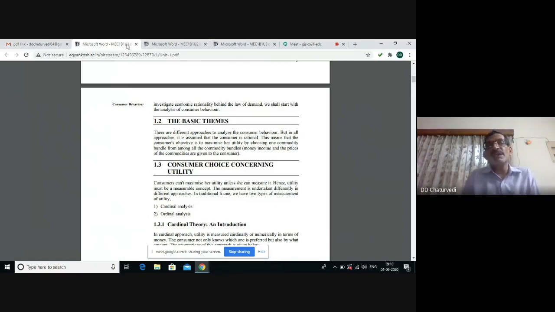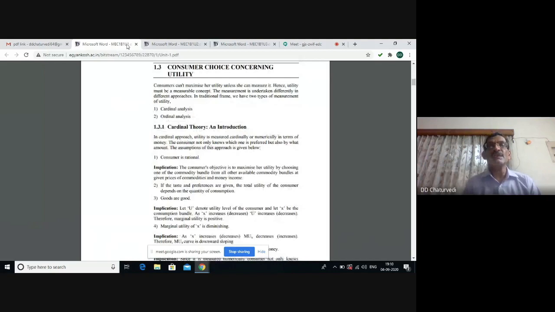Demand for a commodity implies the various units of the commodity which are offered for sale in the market at various possible prices. And this demand is given at a particular point of time. In this chapter, we shall be discussing three different approaches to analyze the behavior of the consumer.